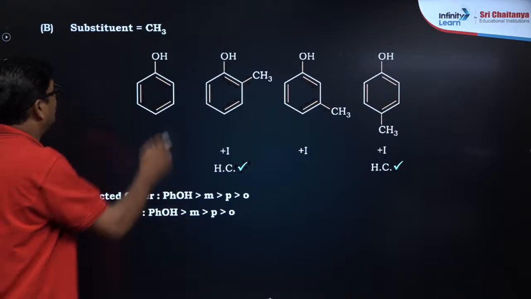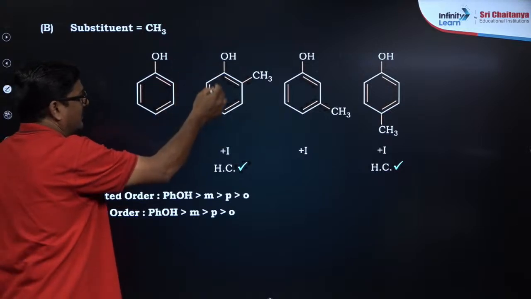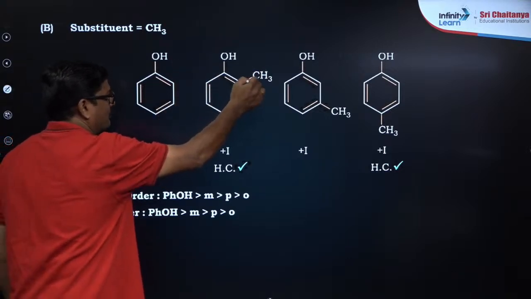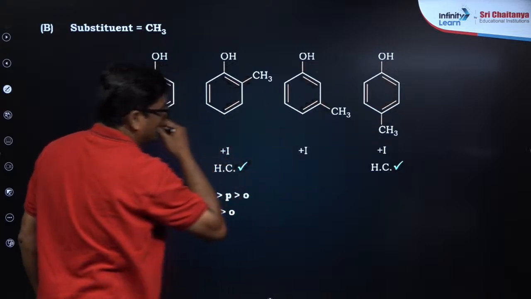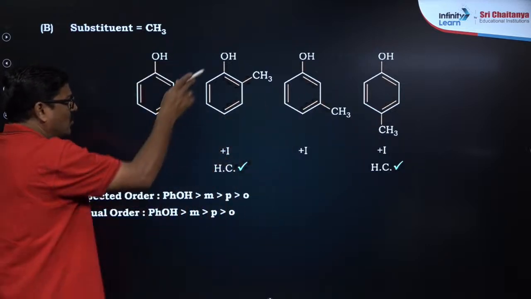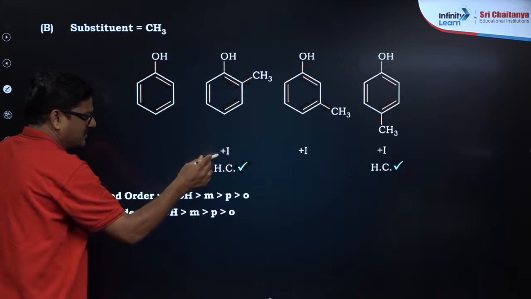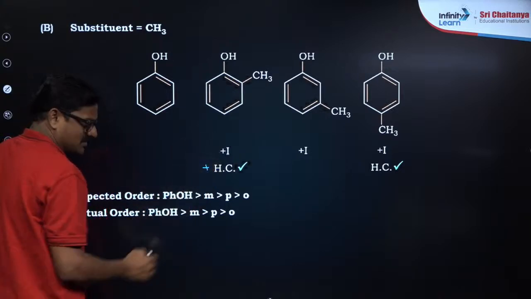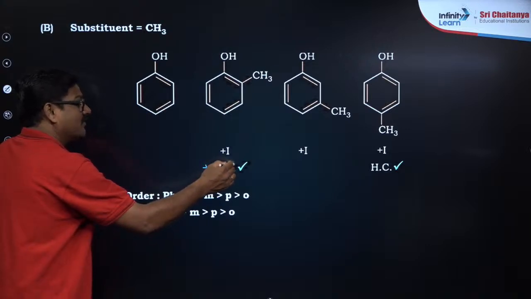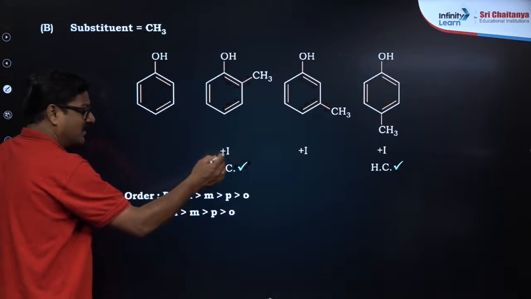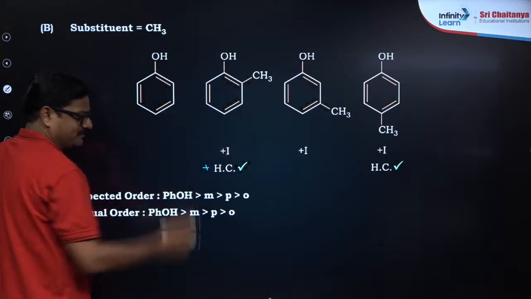Okay, so if the substituent is a methyl group, phenol with a methyl group at ortho, a methyl group at meta and a methyl group at para. If the methyl group is at ortho, it has plus I effect and positive hyperconjugation. Positive hyperconjugation is more effective. That's the reason why, whenever inductive effect and hyperconjugation and resonance are there, inductive effect is ignored.